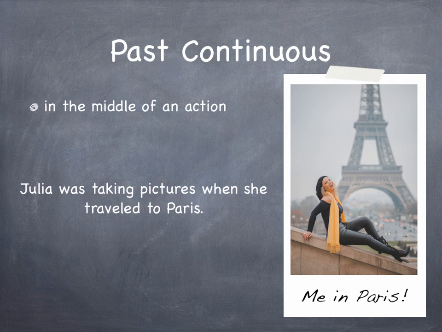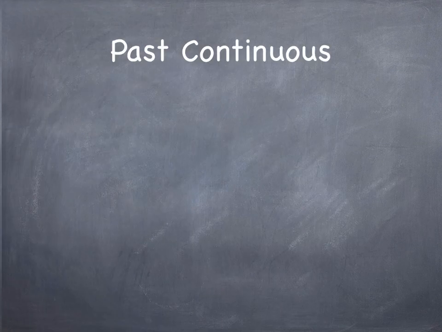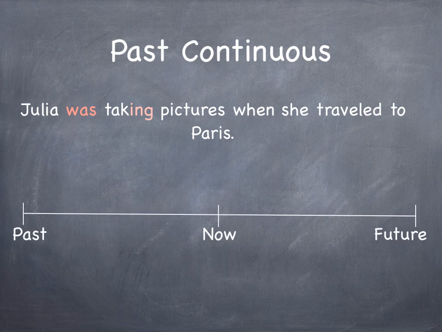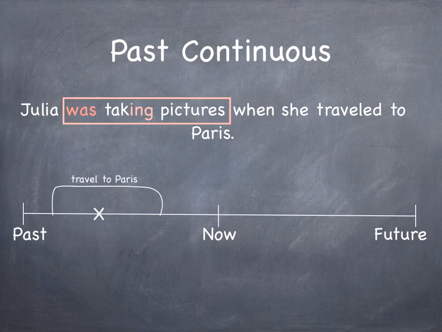Let's see a little bit more clearly in our diagram now. So here, our sentence. Julia was taking pictures when she traveled to Paris. So our timeline. So we have a travel to Paris. As you can see, she was taking pictures inside the travel, inside the trip.